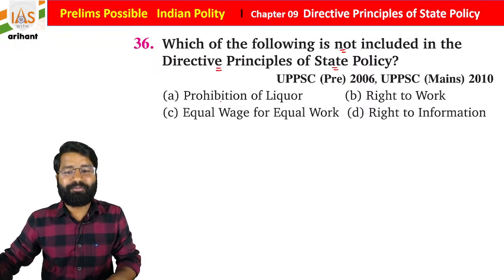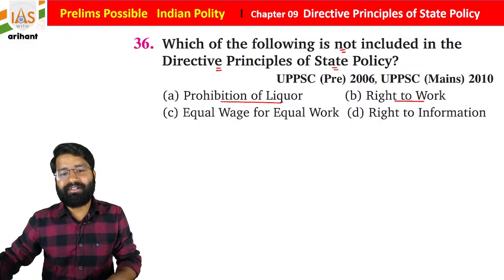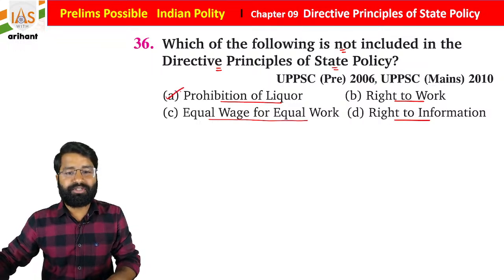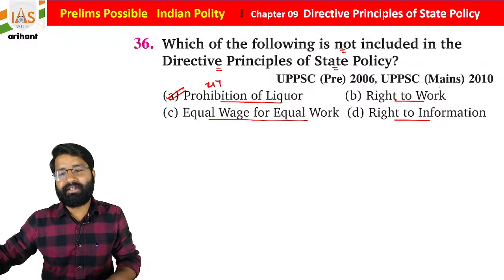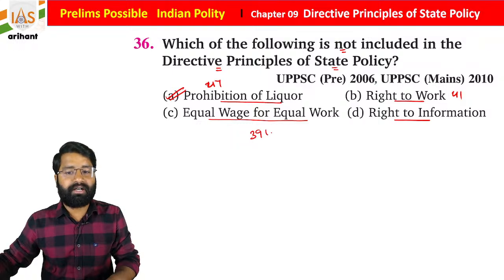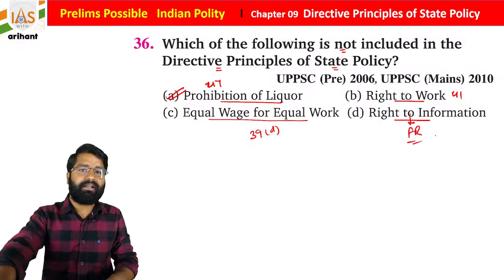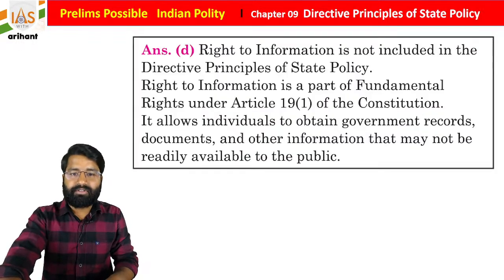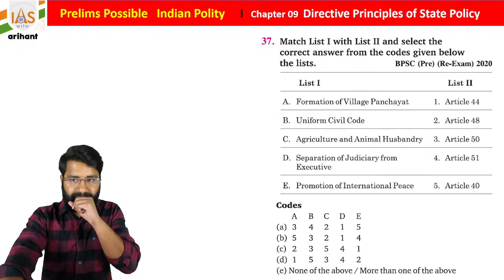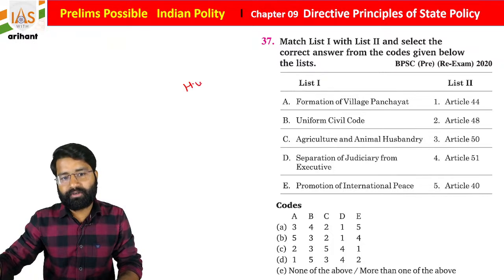Prohibition of liquor, right to work, equal wages for equal work and right to information. So as you know, students, prohibition of liquor is under Article 47, right to work Article 41, equal wage for equal work Article 39 Clause D. Right to information is part of the fundamental right under Article 19 Clause 1 sub-clause A, students. Now this will be your homework.